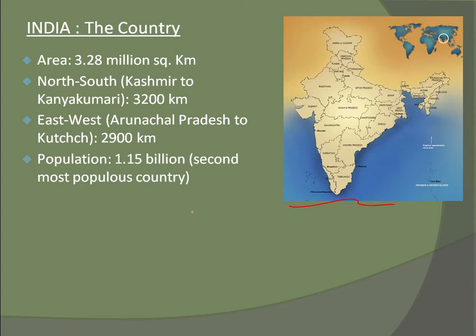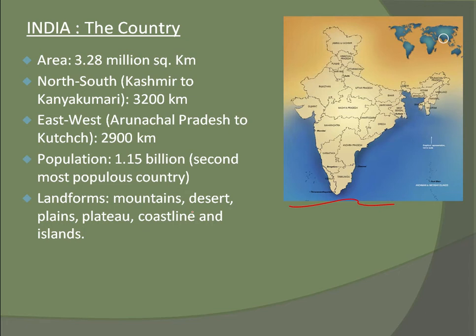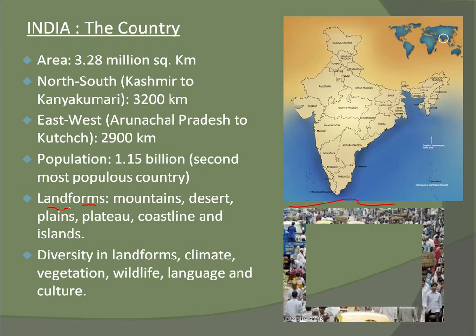The population is 1.5 billion. The landforms are mountains, deserts, plains, plateaus, coastline, and islands. These are the landforms, the physical features of India.